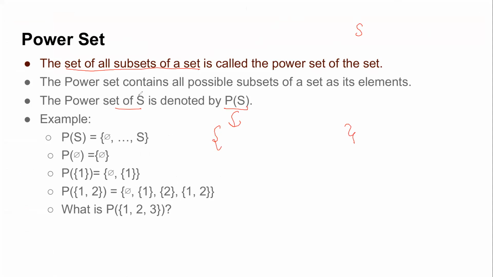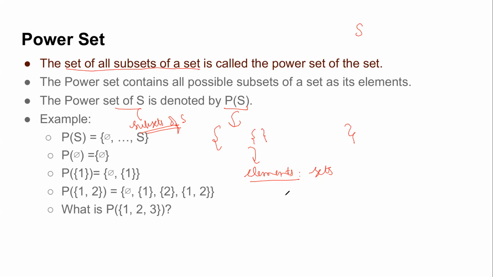Okay, so if I'm trying to make power set of set S, then set of all the subsets of this set S is actually our power set. Okay, so what are the elements of this set? Are they ordinary numbers? I told you that power set is also a set, but what are its members? Its members are the subsets of the given set S. So what kind of elements does this power set have? Very good. The elements of the power set are not ordinary numbers or objects, they are themselves sets. Like you are always going to see curly brackets with them, except for of course the empty set.